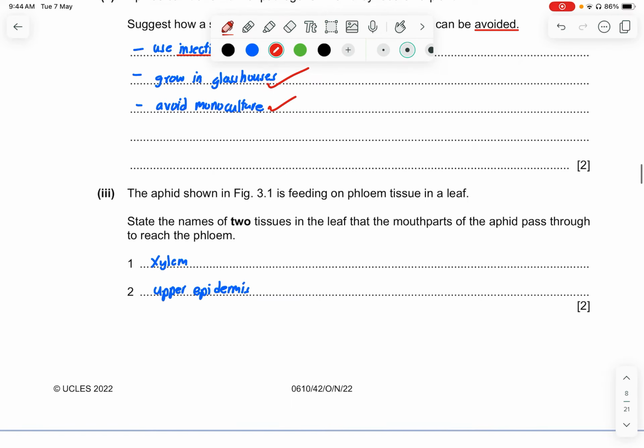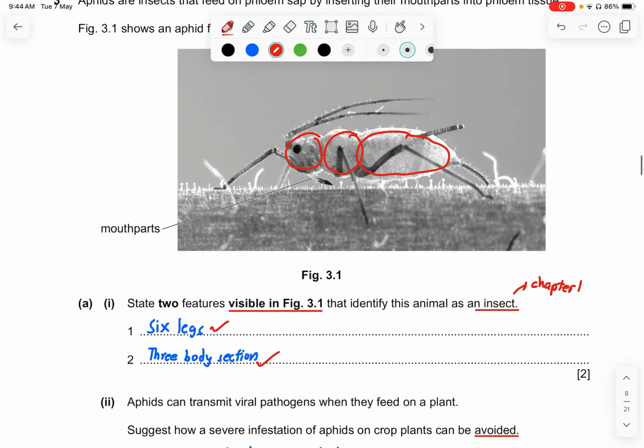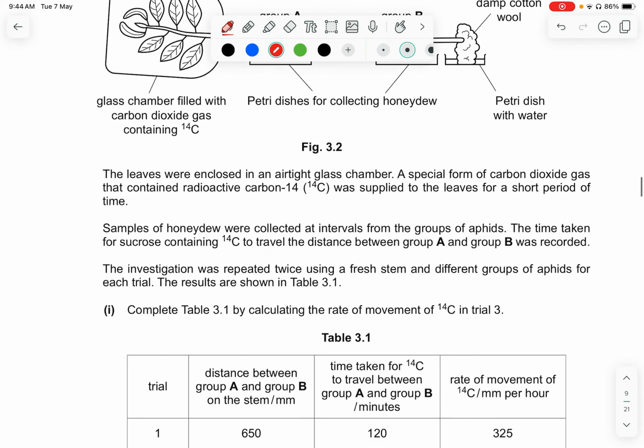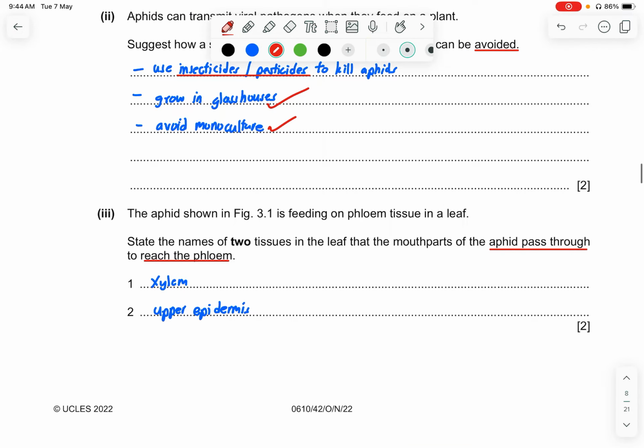Part 3, the aphid shown in figure 3.1 is feeding on the phloem tissue in the leaf. State the name of the 2 tissues in the leaf that the mouth parts of the aphid will pass through to reach the phloem. So typically this is located in a leaf. What happens in a leaf is that the xylem is on the top, and it looks something like this usually, cut in half.